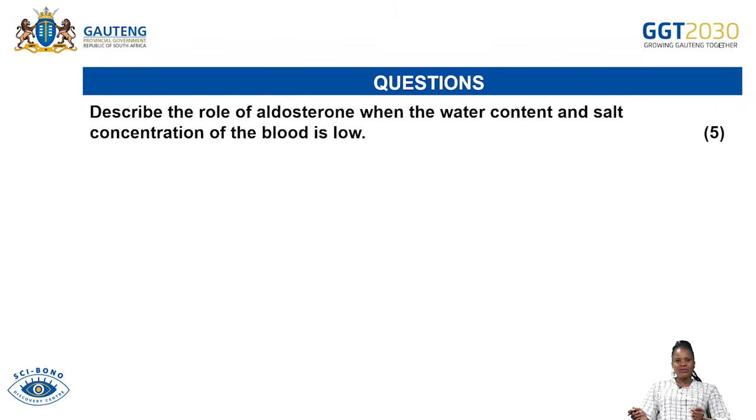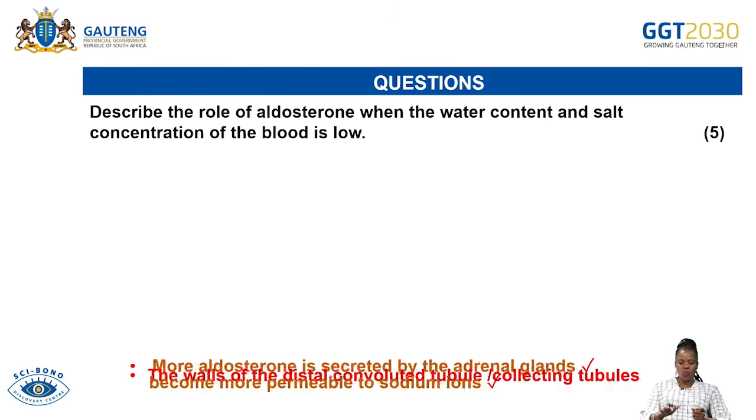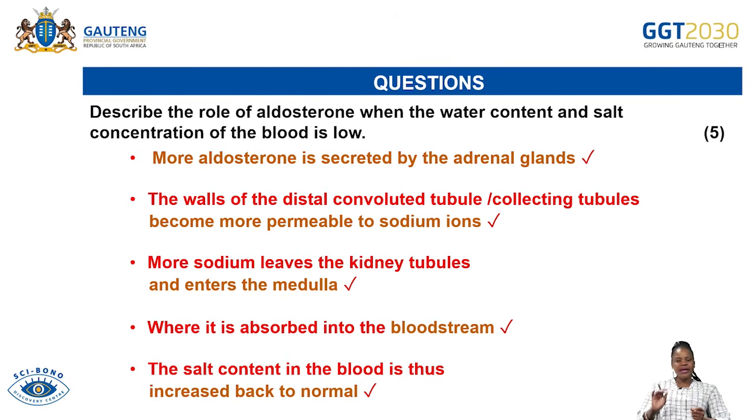Describe the role of aldosterone when the water content and salt concentration of blood is low. With this one, I'll just project all the answers as they are. More aldosterone is secreted by the adrenal gland, because the adrenal gland is the gland that secretes aldosterone. So more aldosterone will be secreted, and then the walls of the distal tubule and the collecting duct will be more permeable.